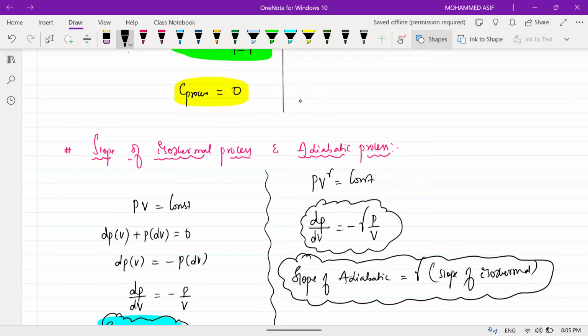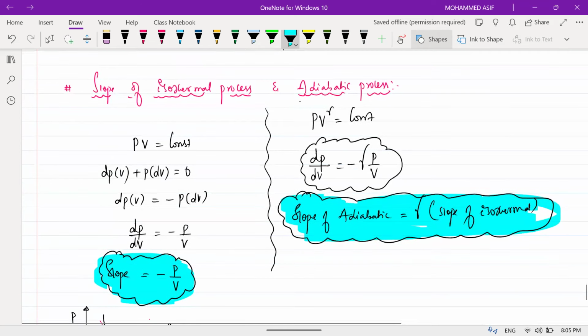Am I clear? Very important, beta: slope of adiabatic is equal to gamma times the slope of isothermal. Okay, so what is the formula for this one? dP by dV is equal to minus of gamma P by V. Am I clear?